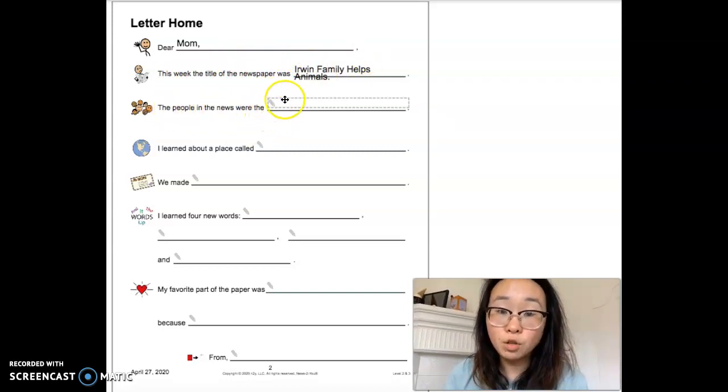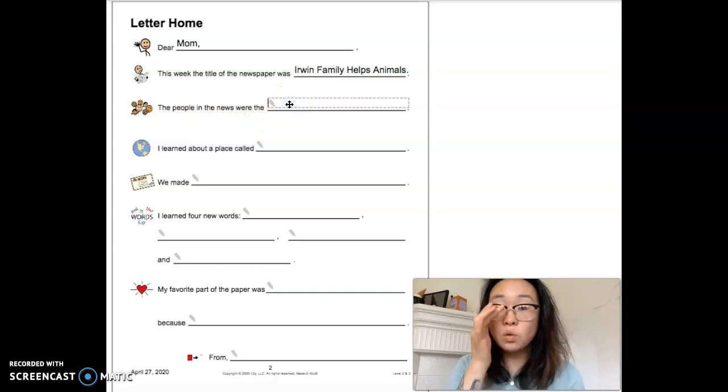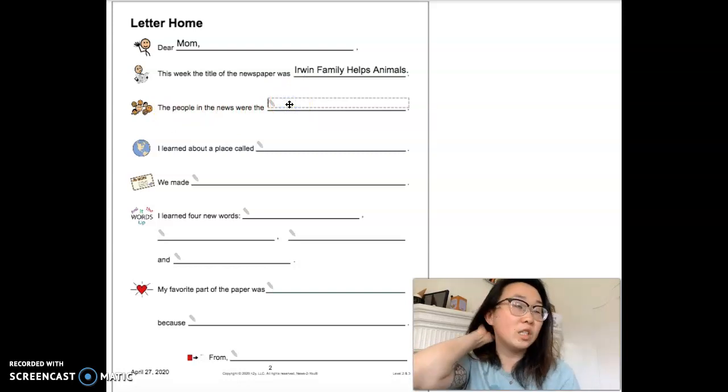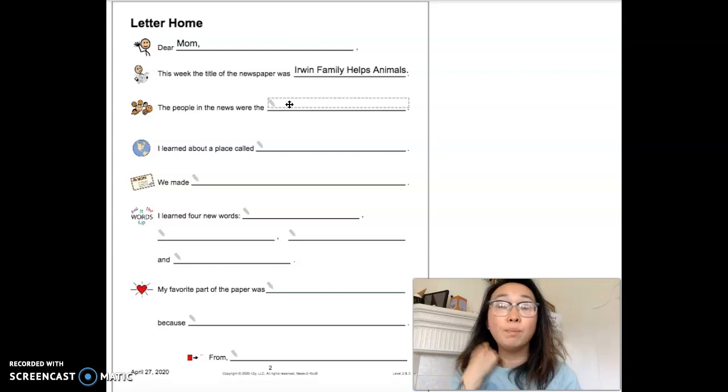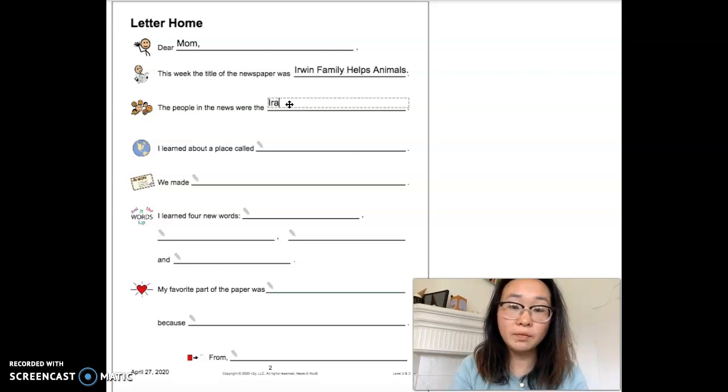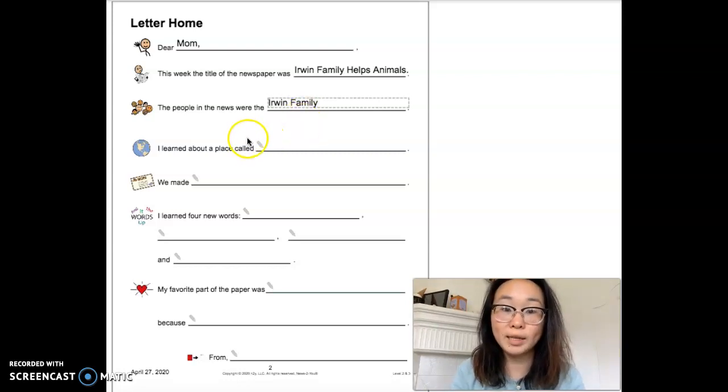The people in the news were, so if you look in our webbing page, we are specifically talking about a group of people. I'll give you a moment to look for that. Who are we talking about? On the webbing page, you can see who. The people in the news were the Irwin family. They're a very popular family in Australia because they help a lot of animals and they own the big zoo there.